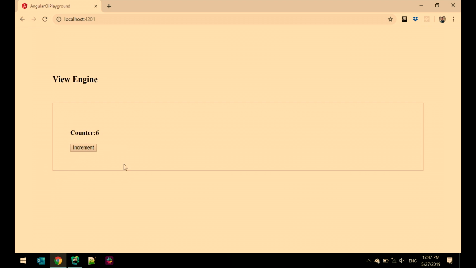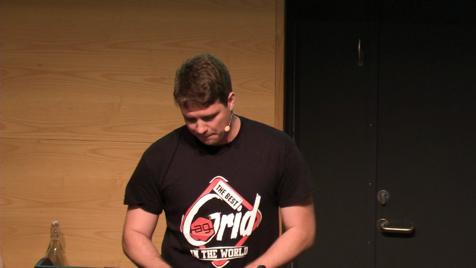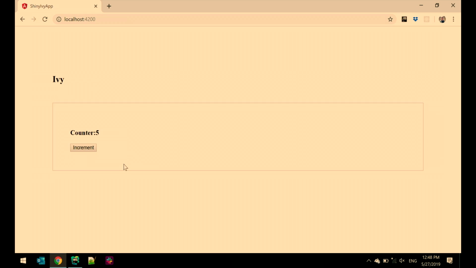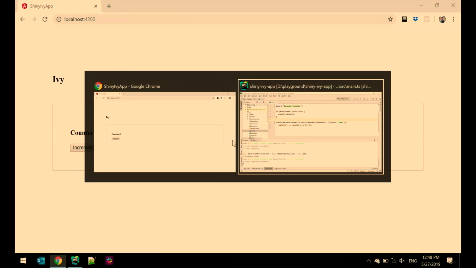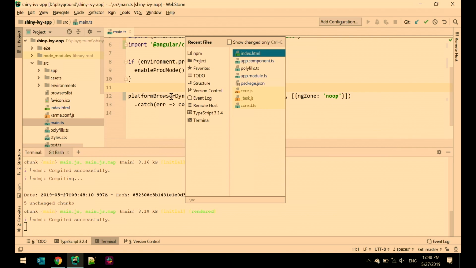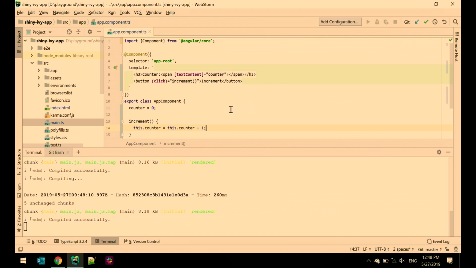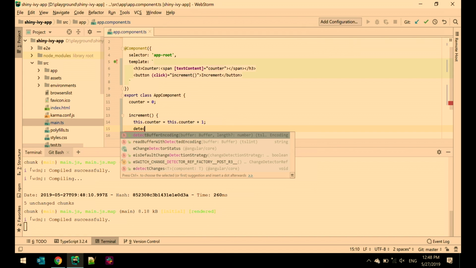I got lucky. Interestingly, in Ivy, things are going to be a little bit different. We're going to have a similar function, but you will no longer need to inject it. You can just import it. I will enable zone.js again and just show it to you. So we just import that function. This is it. detectChanges.